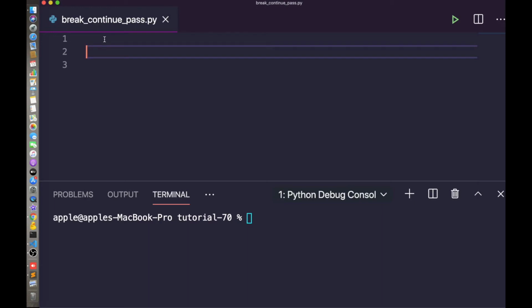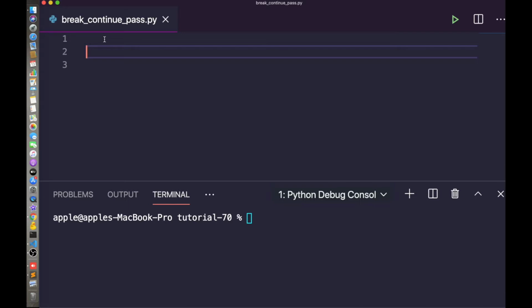Let's continue with the Python series. In the previous tutorial, we had discussed lambda function, right? And the uses of that. In this tutorial, we will discuss three statements which play a vital role in Python programming: break, continue, and pass